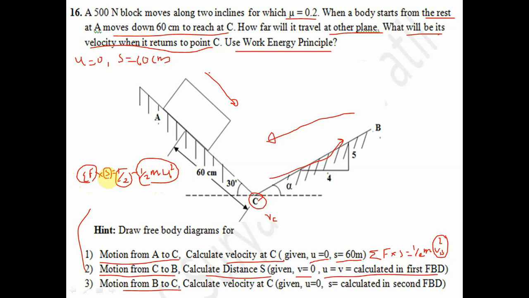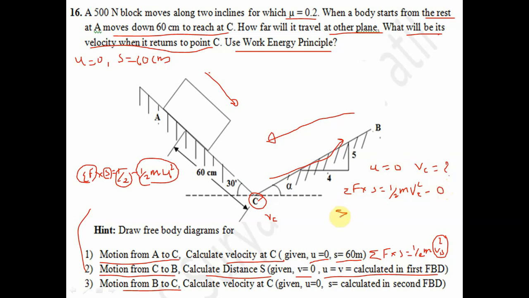So we have to calculate S. Now the third free body diagram is the motion from B to C. Again the body will come downwards, and in that case the initial velocity is 0. Again we have to calculate Vc. We know the work energy principle, summation F into S is equal to half m Vc square minus half m u square, which will be 0.